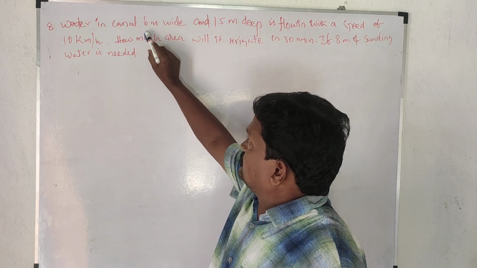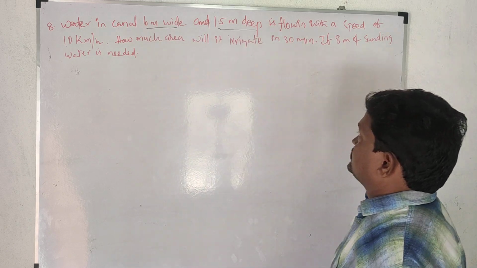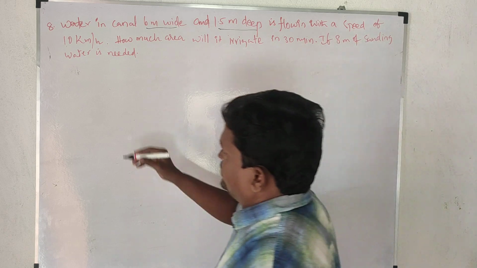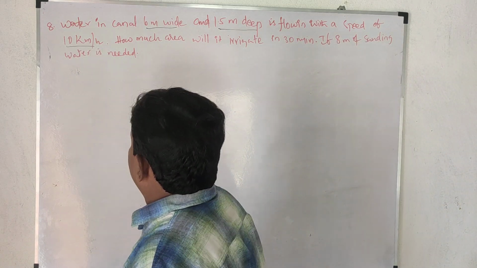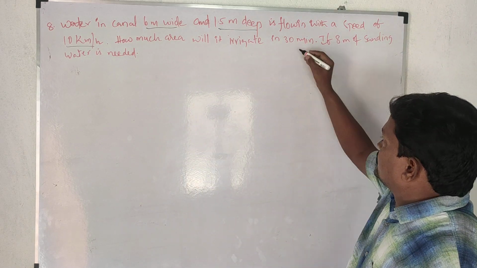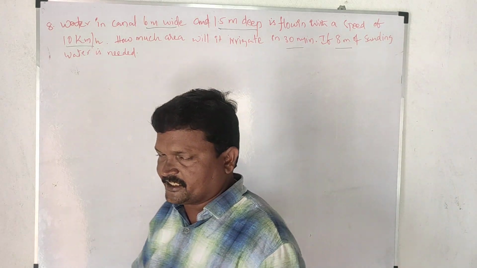Water in a canal 6 meters wide and 1.5 meters deep is flowing with a speed of 10 kilometers per hour. How much area will it irrigate in 30 minutes if 8 meters of standing water is needed?